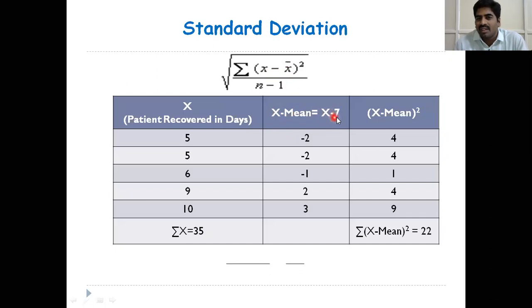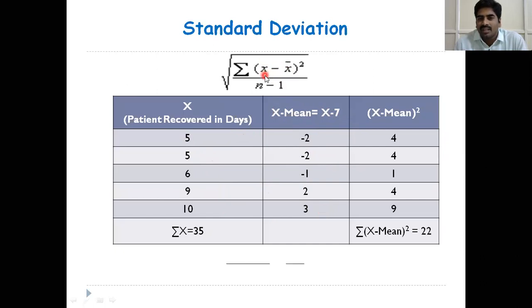The mean value is 7. So the x value is 5 and the mean value is 7. 5 minus 7 is minus 2. 5 minus 7, minus 2. 6 minus 7, minus 1. 9 minus 7, 2. 10 minus the mean value 7, 3.